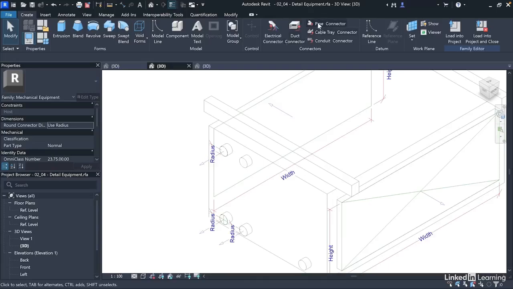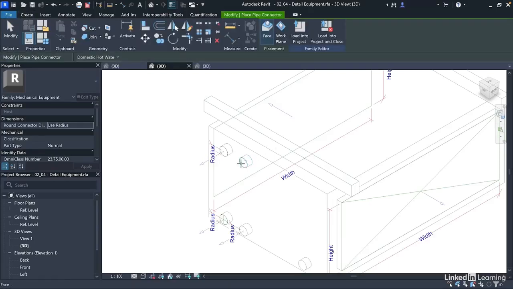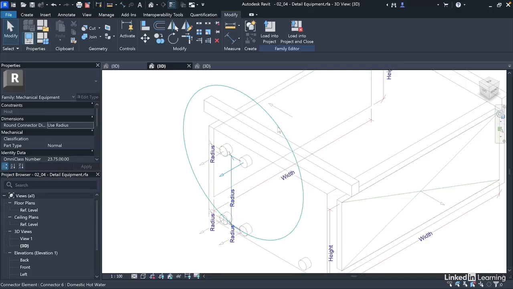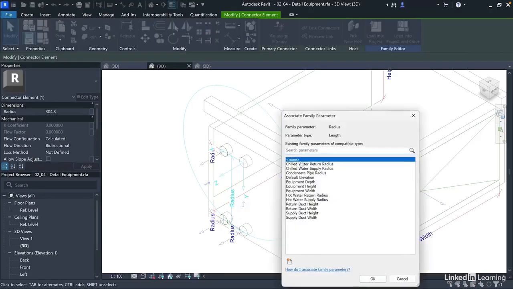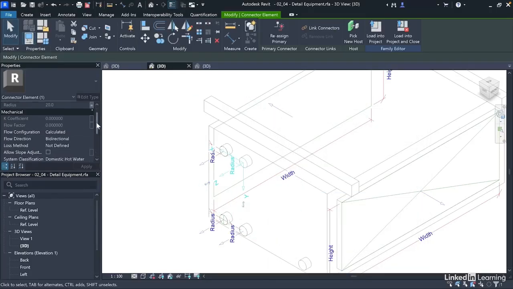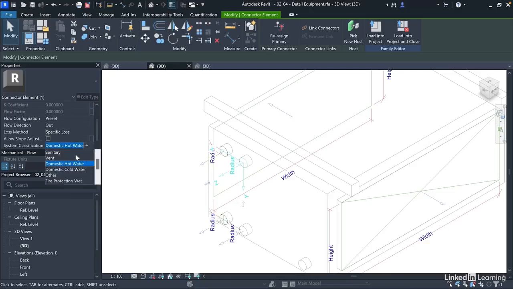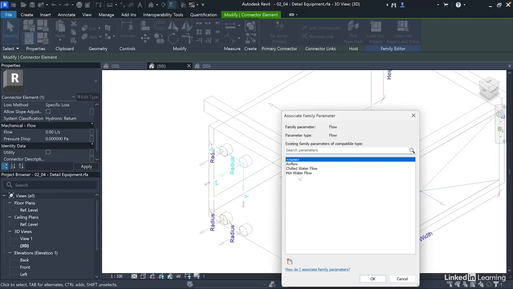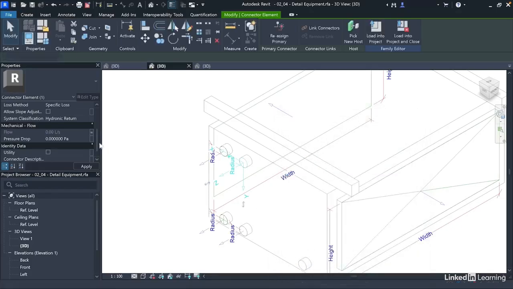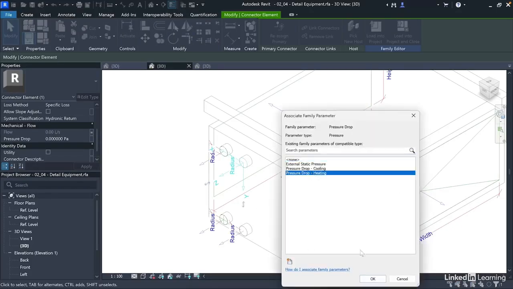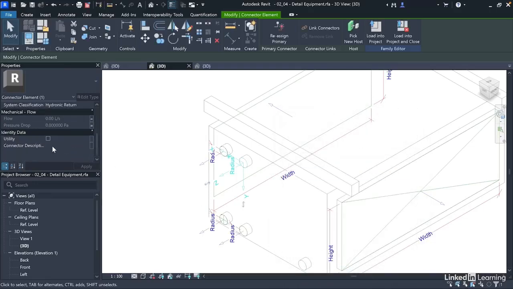To create for hot water return, map this to hot water return radius. This is preset. This is out. Specific loss. Hydronic return. Hot water flow. Pressure drop heating. Then hot water return.